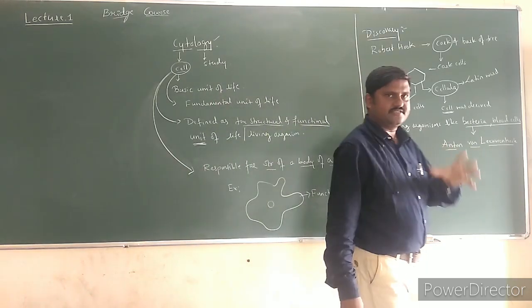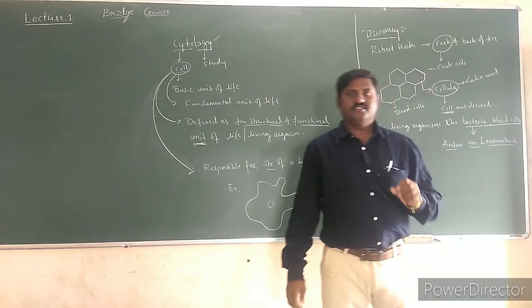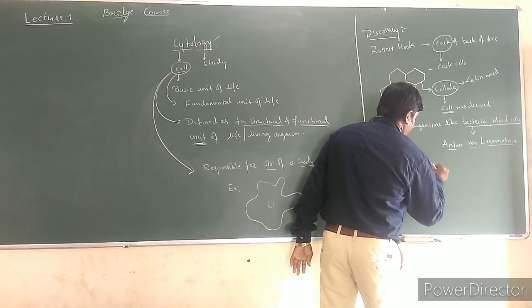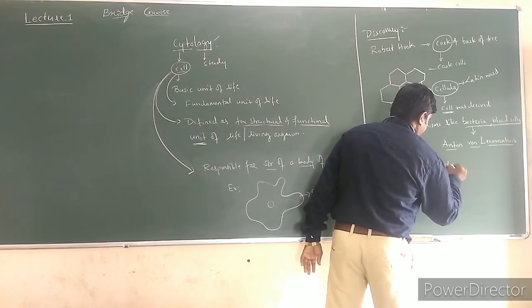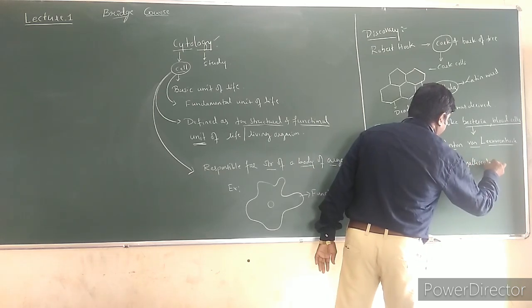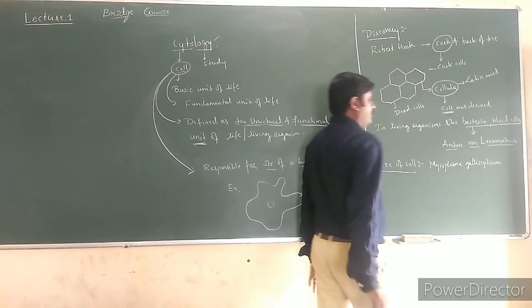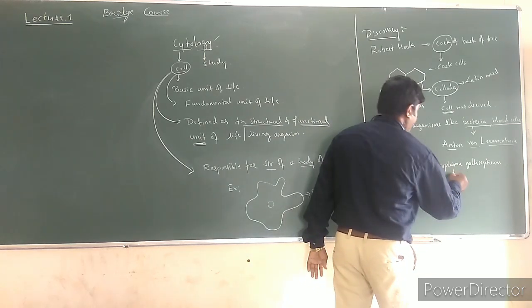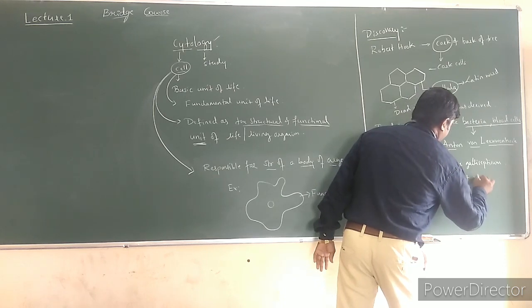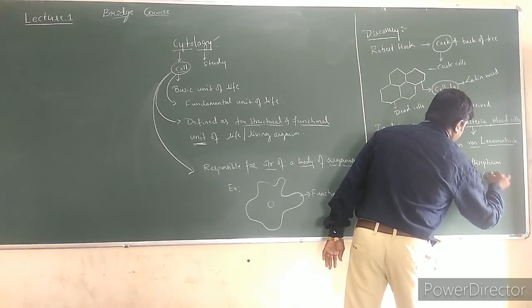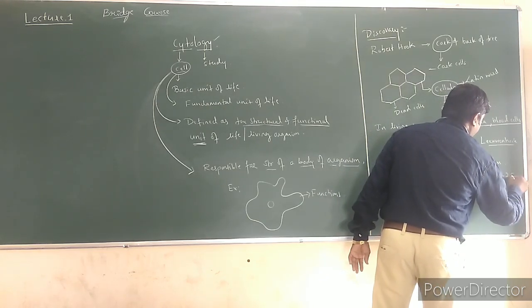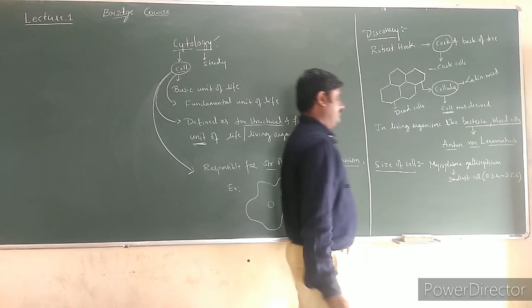The smallest cell that we usually study is Mycoplasma gallisepticum, which has a size of 0.1 micron to 2.5 microns.